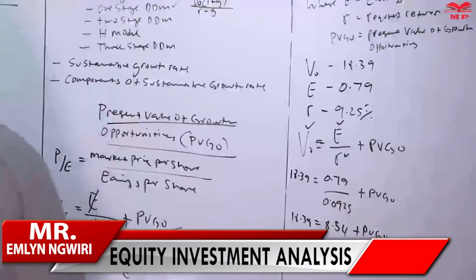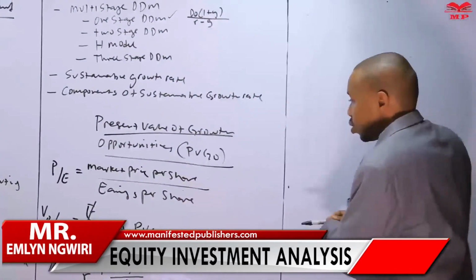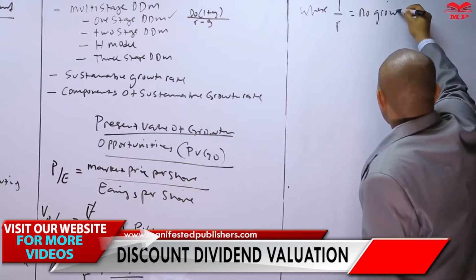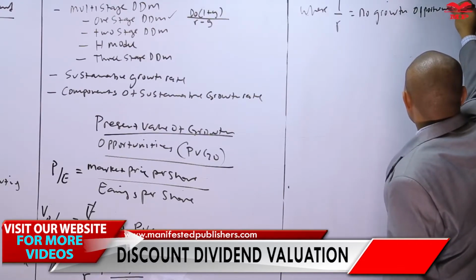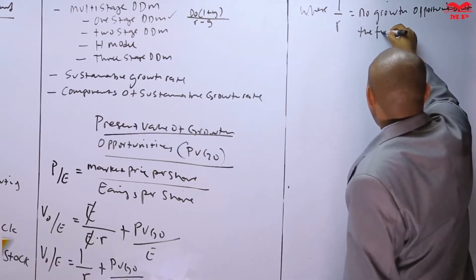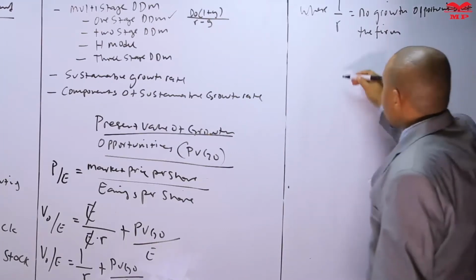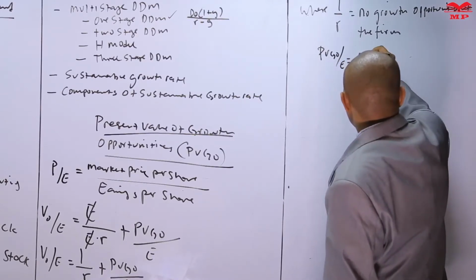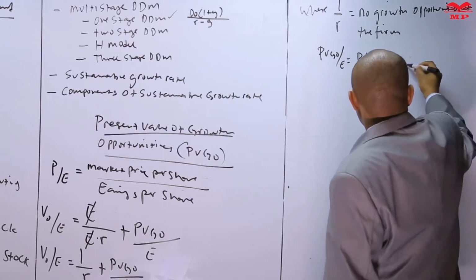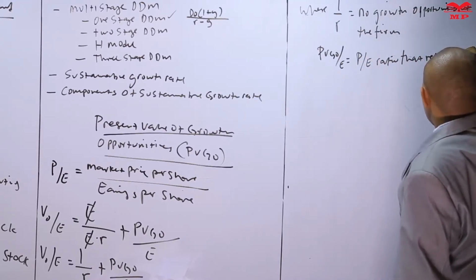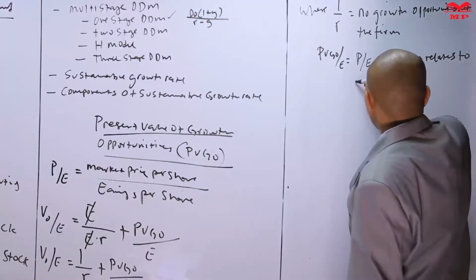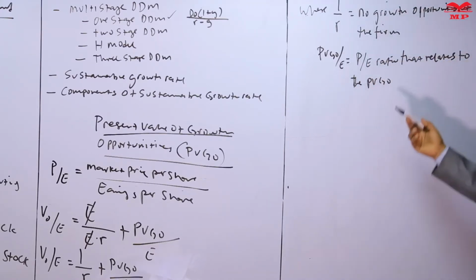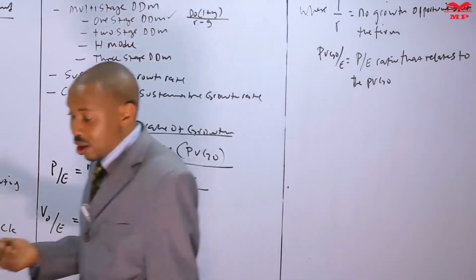So let me define those inputs there. Where 1 over R is the no growth opportunities of the firm, and PVGO over E is the P/E ratio that relates to the present value of growth opportunities. The PVGO relates to that. So you could be asked, what is the PE ratio that relates to the present value of growth opportunities?